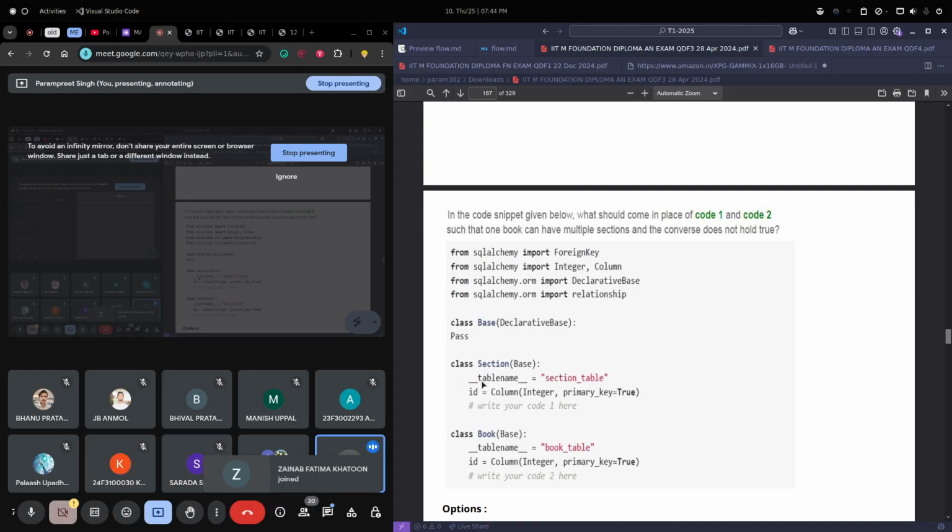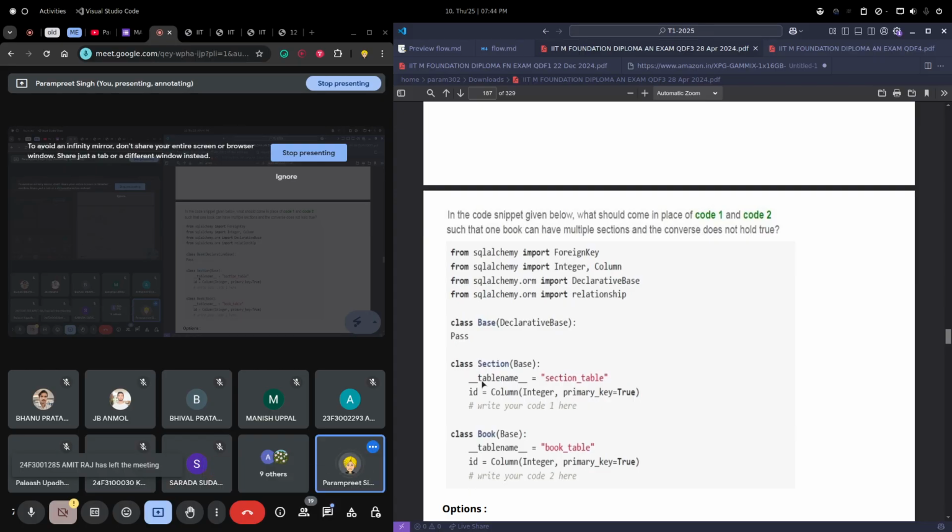So we don't need to actually write SQL queries, select star from something. We can directly work with these classes. And which class are we using as the base? We are using this declarative base, from SQLAlchemy. This declarative base provides all the required functionalities: how we can query the table, how we can apply filters, like the where clause and the group by clause in SQL.